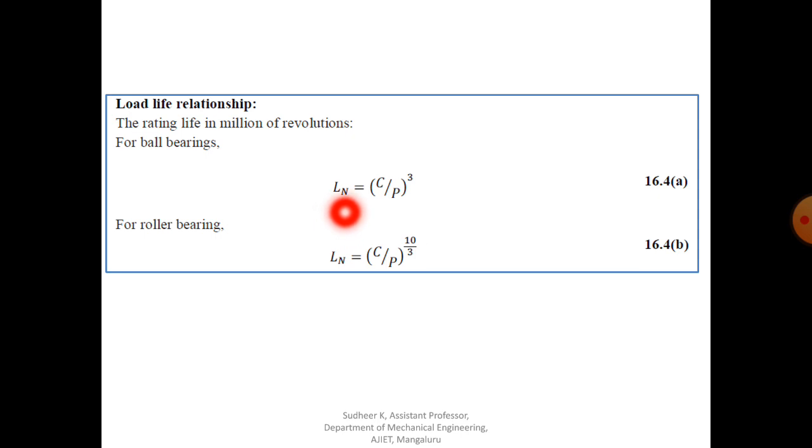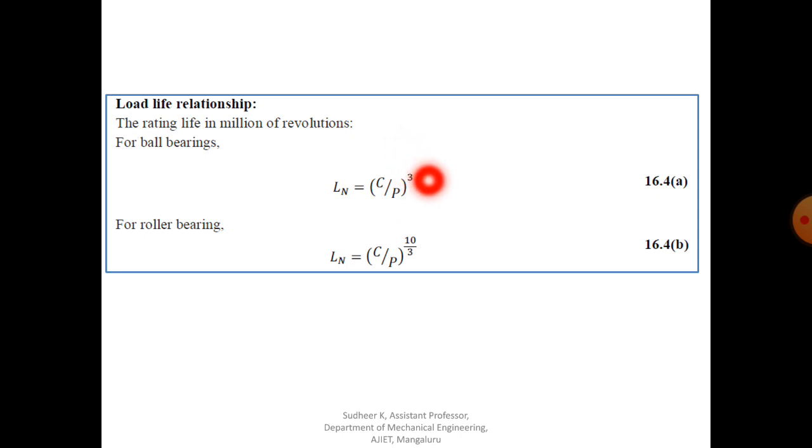So this term should be in million revolutions, and C is nothing but dynamic load capacity, and P is the equivalent dynamic load. Here one suffix is there, and that suffix will be a constant. That is 3 for ball bearing, and 10 by 3 for roller bearing. So the same equation you can use, but the value of n is directly given here.